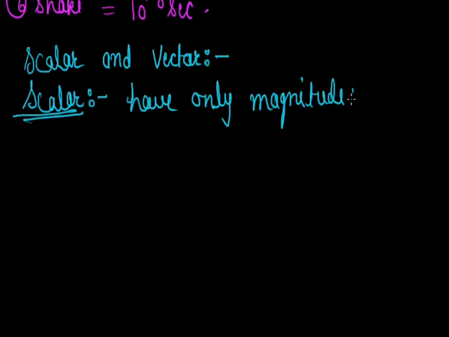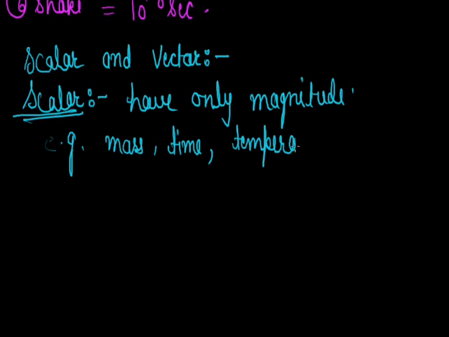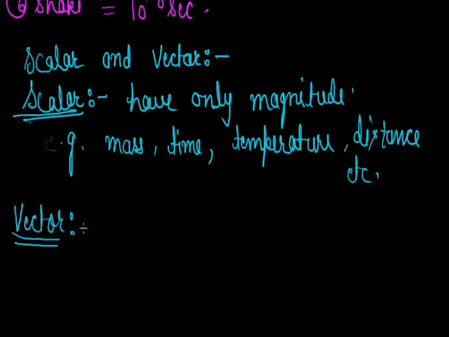Okay, so it's sufficient knowledge about the mass that yes, it is 30 kg. Then there is no need for telling the direction, in which direction the mass is. Okay, so those quantities that have only magnitude and need no direction, for example, mass, time, temperature, distance, speed, etc. Next is vector. Vector quantities are those quantities that have magnitude as well as direction.